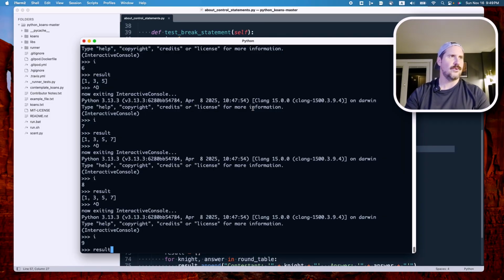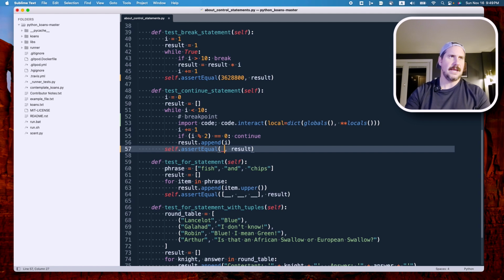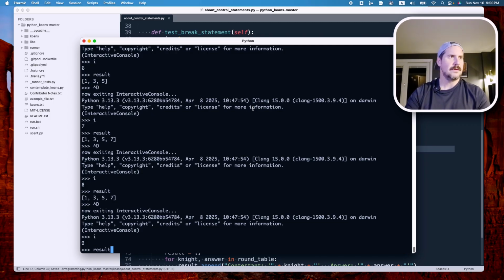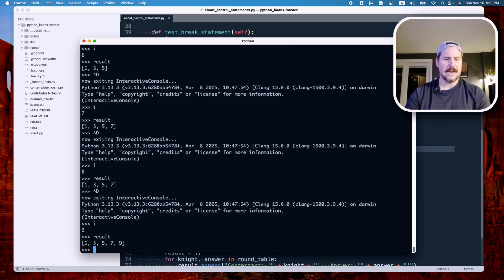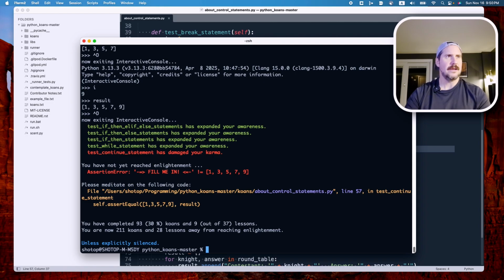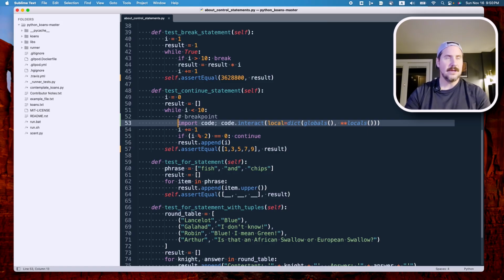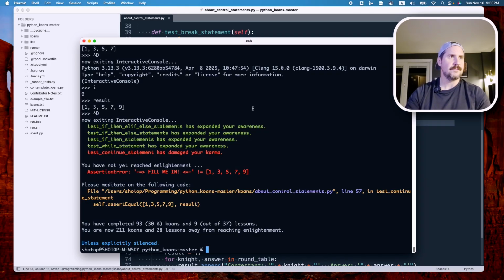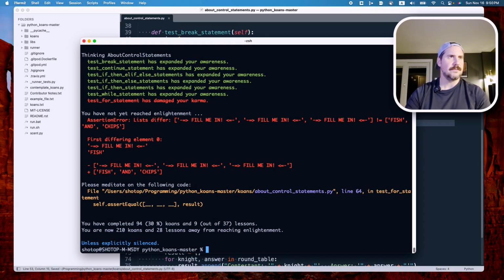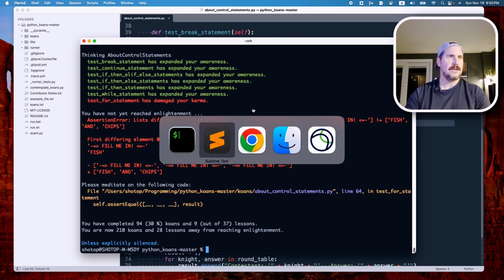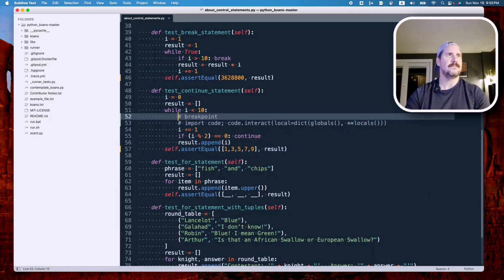So let's try to fill it in preemptively. And let's say it's 1, 3, 5, 7, 9. I think we get that far. We may just get 1, 3, 5, 7. Let's see what happens. So result is 1, 3, 5, 7, 9. Now I feel like we should get to the end. All right, now it's kind of screwy because I have this breakpoint in here. So let's comment that out again, run it, see what it does. All right, we did it. So that was that one.